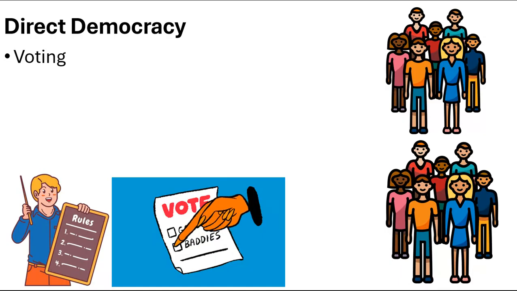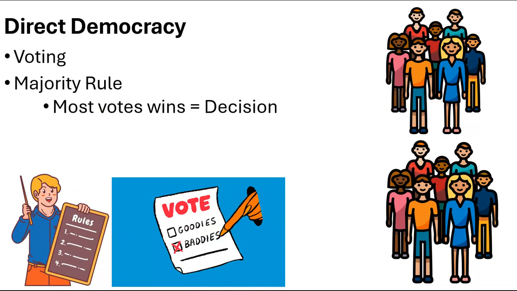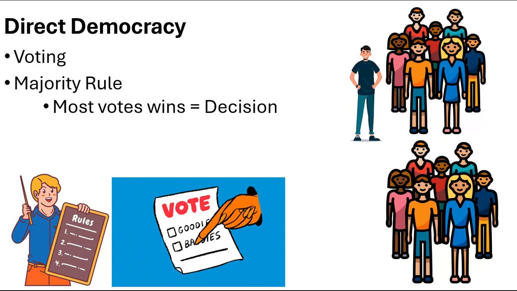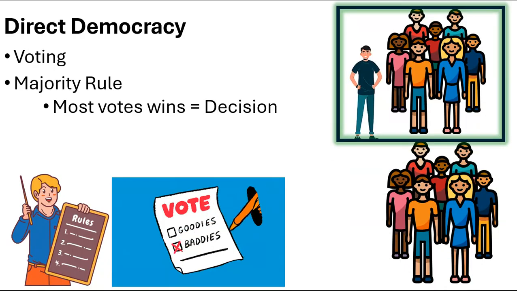So if we look at a society, let's imagine we have 100 people in the society. The way that it works in a direct democracy is majority rule, meaning if you get the most votes, you win. So let's say that this group has 51 people who say yes, and the bottom group has 49 people that say yes. The group at the top, they win through majority rule. So they rule. That is democracy.